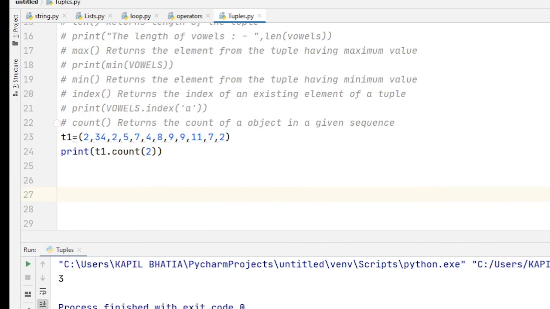So students, this is all about the tuple functions used in Python language.